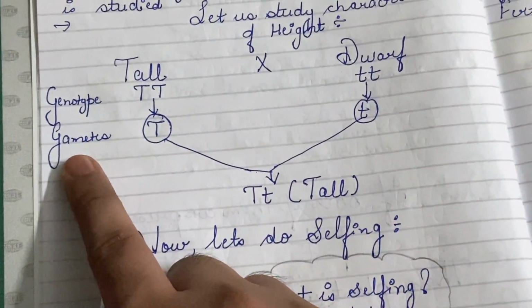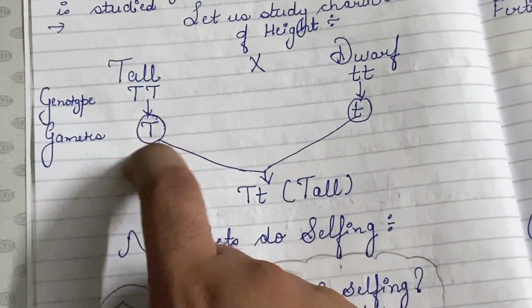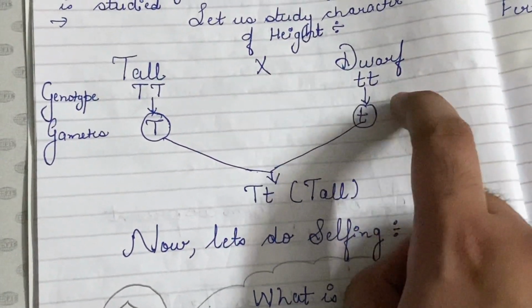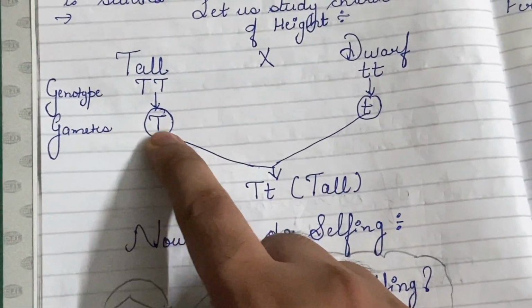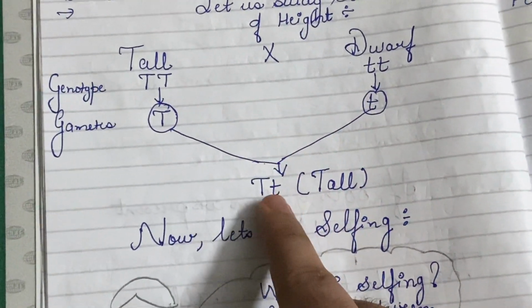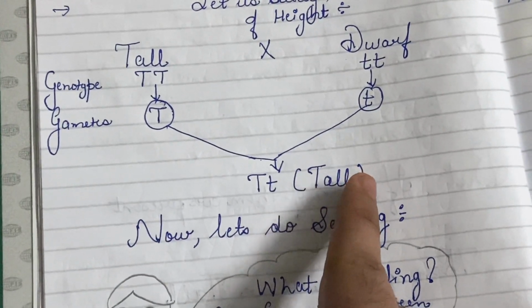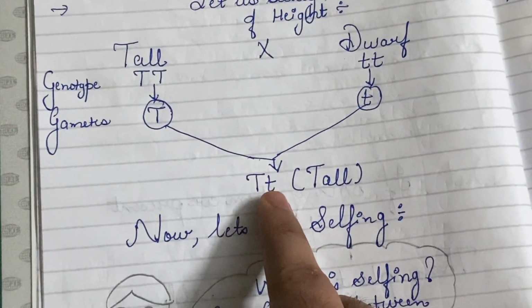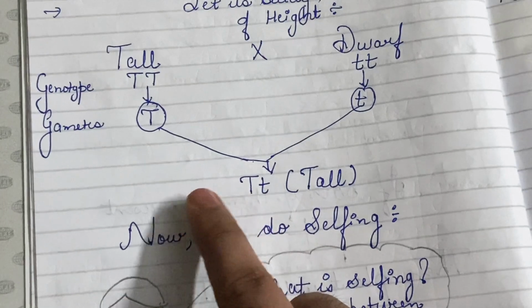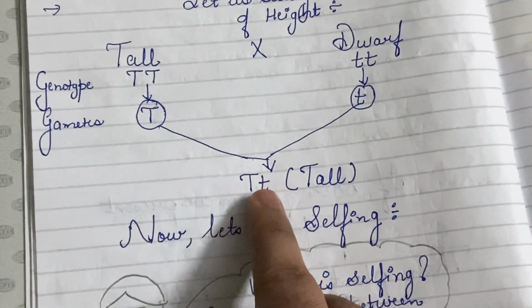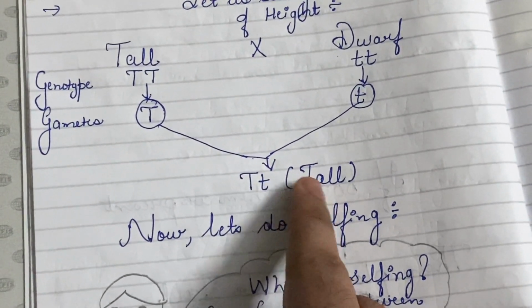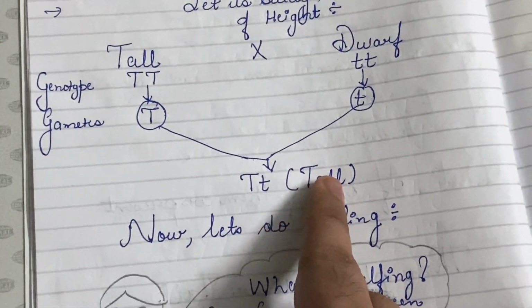The gametes would be, from here a capital T, from here a small t. When we fertilize, the plant will be capital T, small t. But it will be tall because as per the law of dominance, the capital T will express itself and the small t would not express itself, so the plant would be tall.